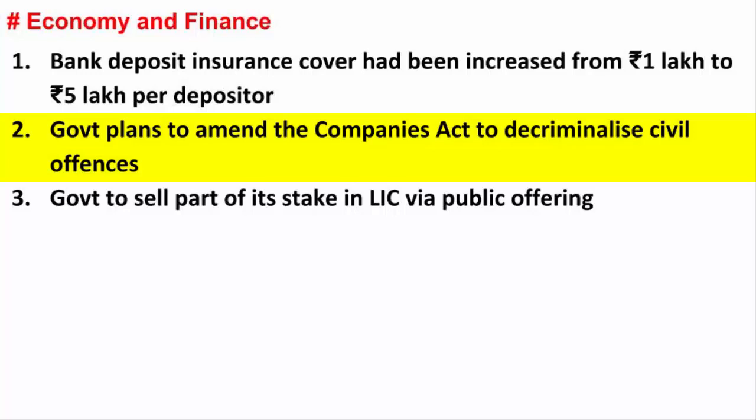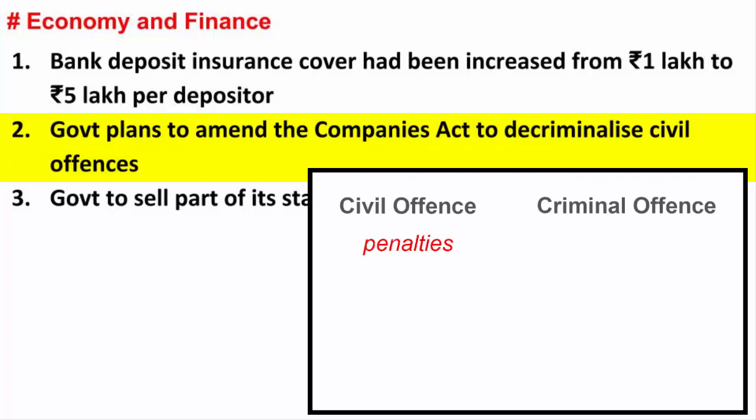The Act contains the mechanism regarding organizational, financial and managerial aspects of a company. Now the government wants to amend the Companies Act to decriminalize civil offences. As per the Companies Act, any violation which is a criminal offence can lead to imprisonment for executives if they are found guilty. By violation, I mean frauds, money laundering, tax evasion, etc. Basically, they are called white-collar crime. So the government is saying that if the fraud is not very serious, through an amendment, the government wants to put those violations under civil offence and not under criminal offence.